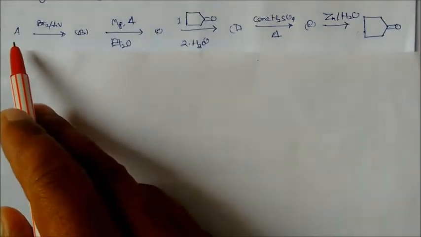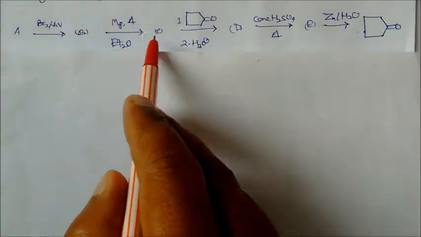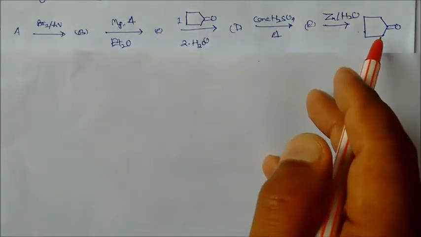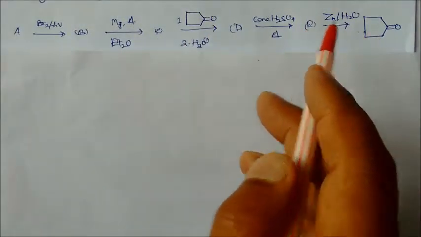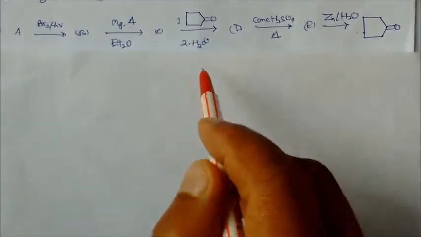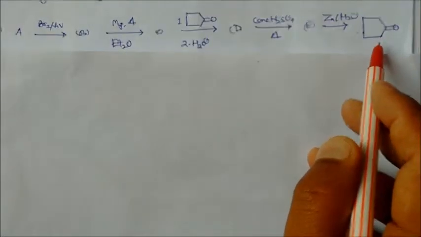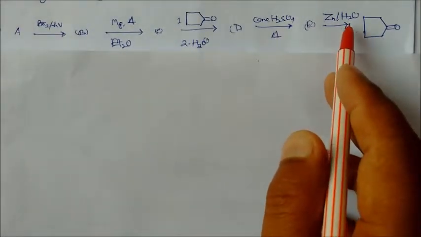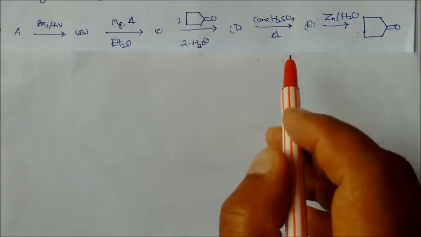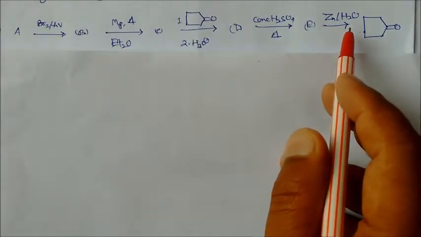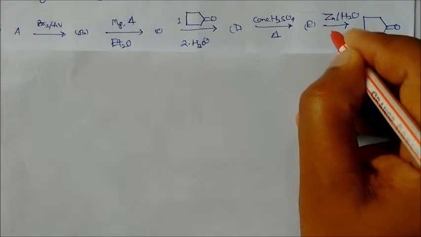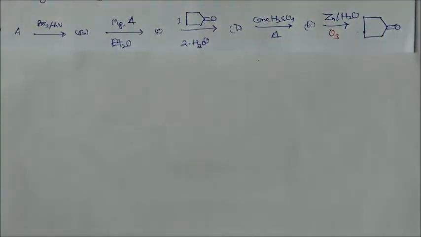So this is a reactant, A to B, B to C, C to D, D to E, and this is the product. So we have to find A, B, C, D. So we have the final product, this one. So this is undergoing zinc plus water, so definitely this is undergoing ozonolysis. Here ozone is also missing. So let us see this one.